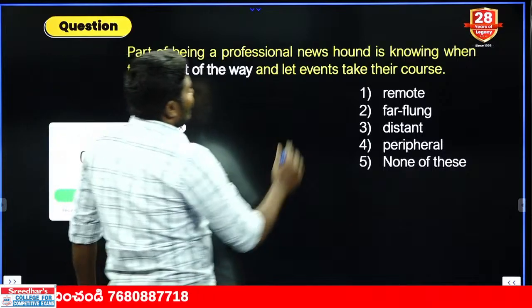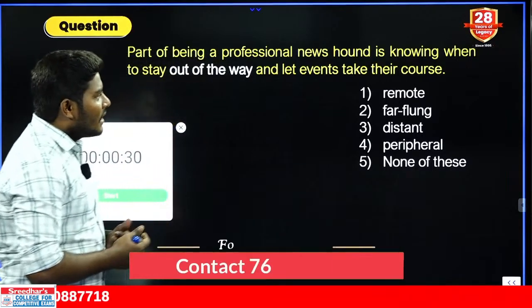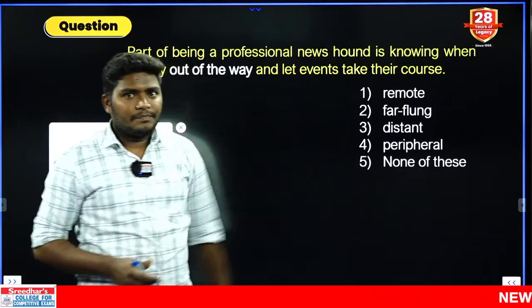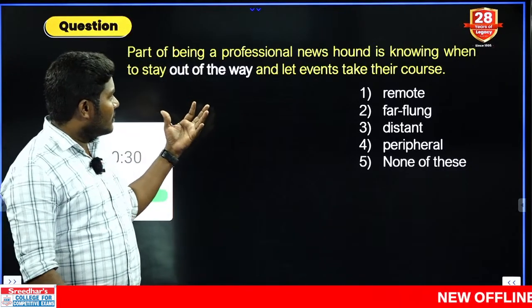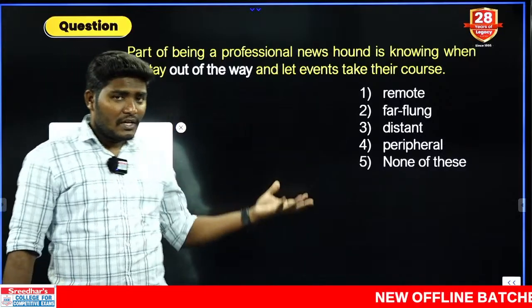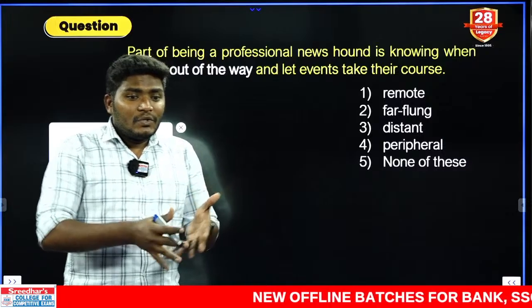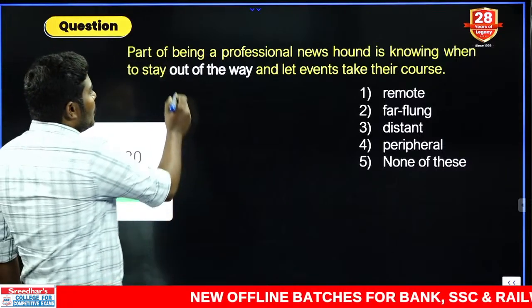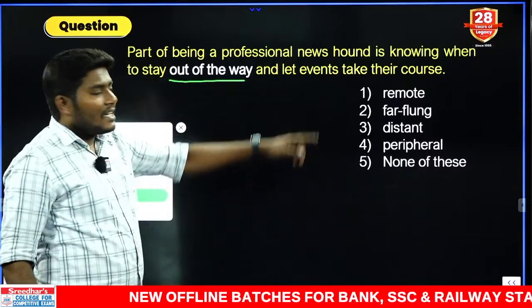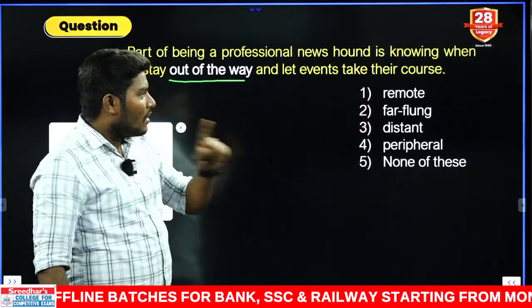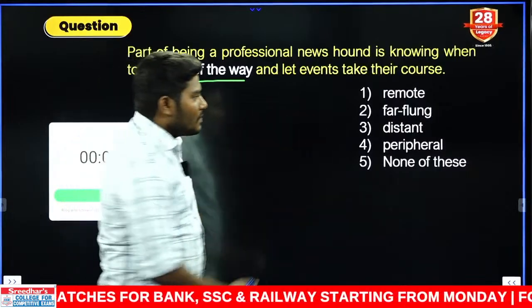Part of being a professional news hound is knowing when to stay out of the way and let events take their course. When you want to become a journalist, a professional news journalist, it is not just always about getting involved in something. You should know when to just stay out of the way. Stay out of the way. What does it mean? Remote. Remote is something which is like a rural area. Very important word. Mark that word and write down. Far-flung, which is widespread.